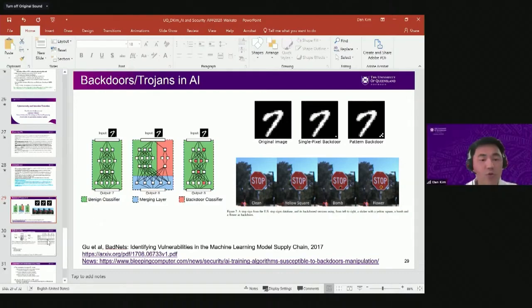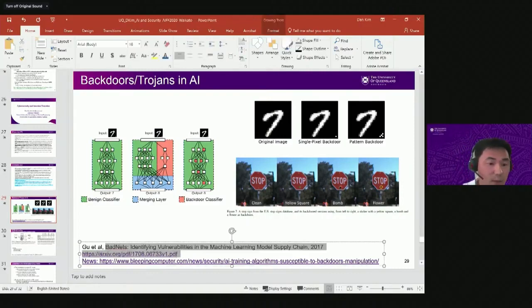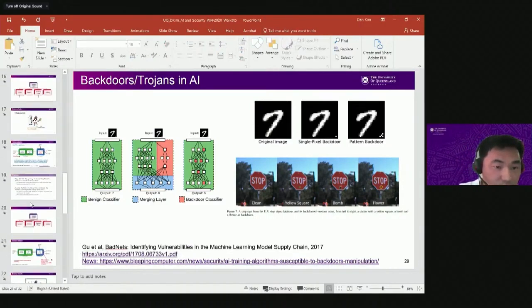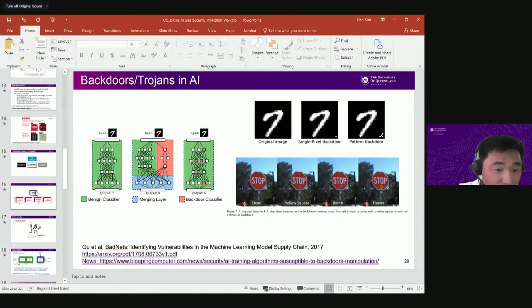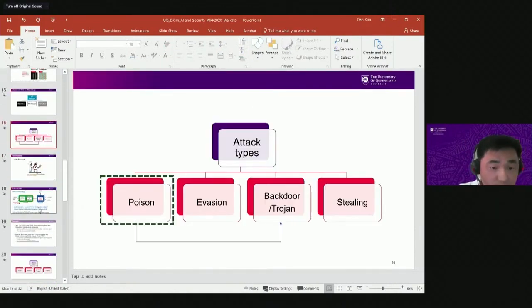Yeah, so your question is about how much data input as poison samples we need to change the decision boundary. Of course, it depends on the data set type. According to some research, let me show that poison attack. I have used that as a backup slide, so I haven't shown it.